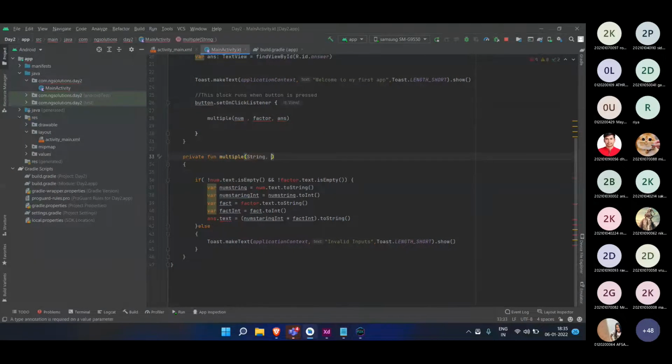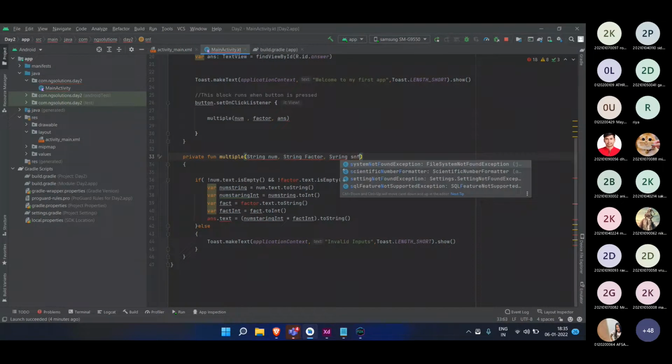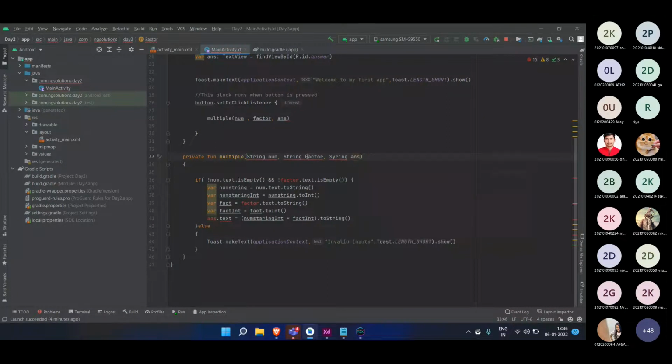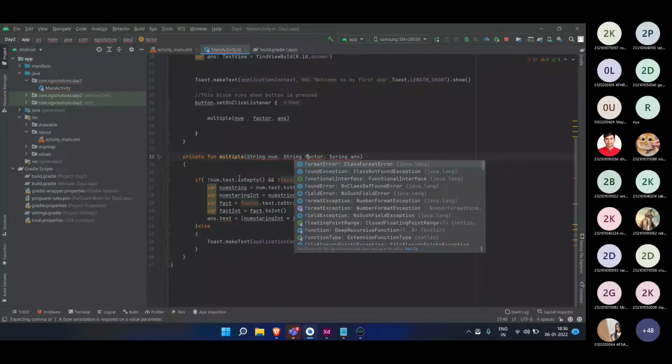String num, string factor, string ns. We don't need that, just give small factor.